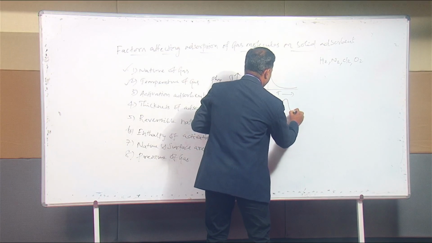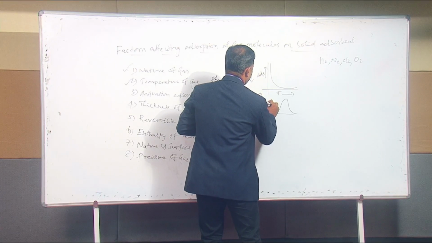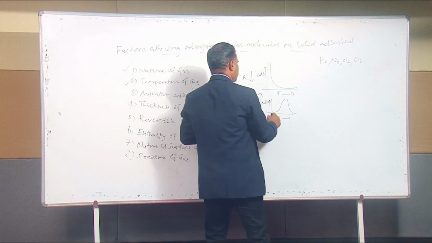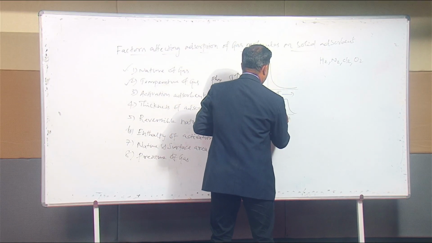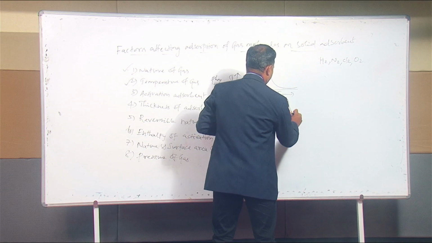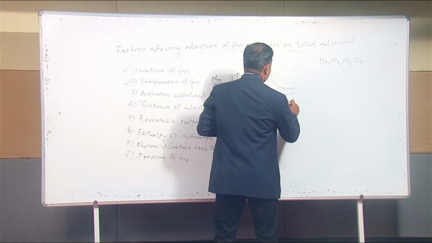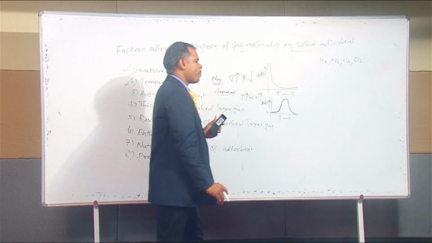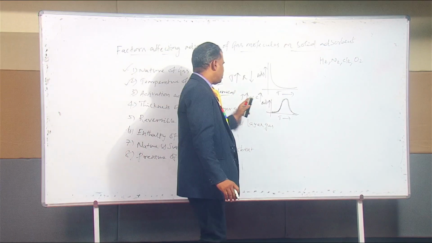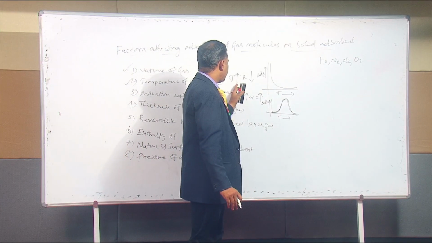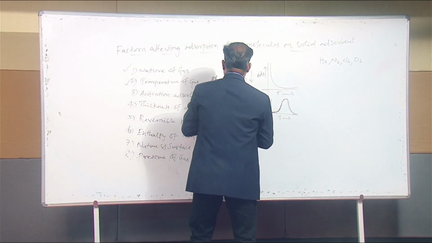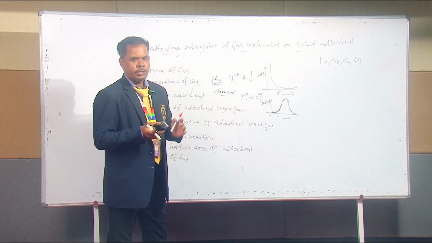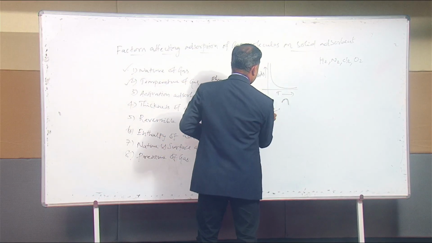For example, this may be the line. So this is the adsorption. X-axis may be the temperature. Y-axis is the adsorption. When we increase the temperature, the rate of chemical adsorption also increases. It will reach the maximum, and after that it will decrease. So increasing the temperature increases the magnitude of adsorption. Especially physical adsorption may decrease, while chemical adsorption may increase. So that is the second factor.